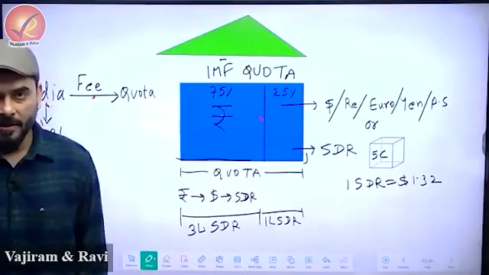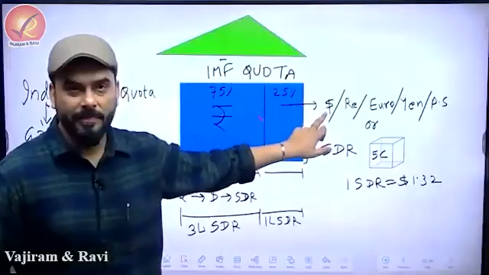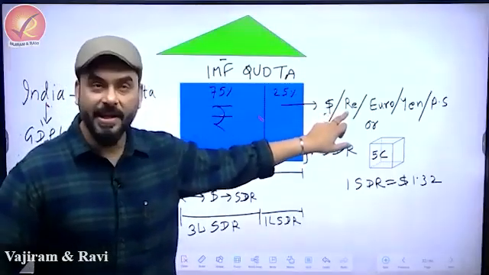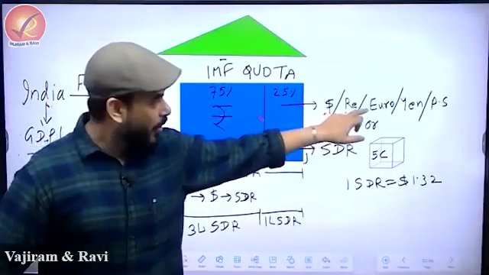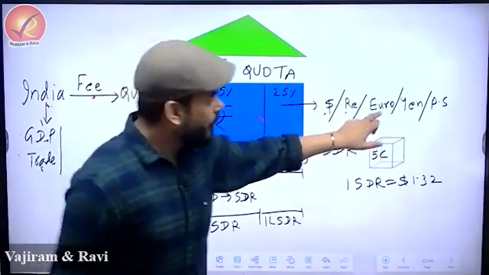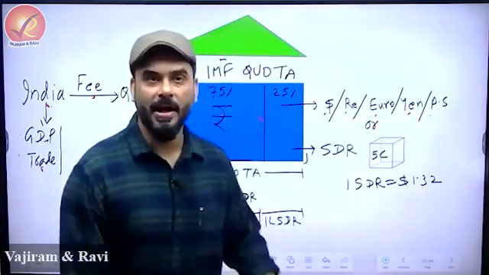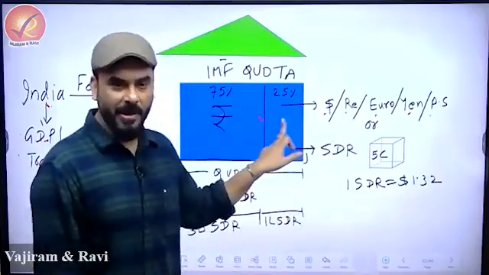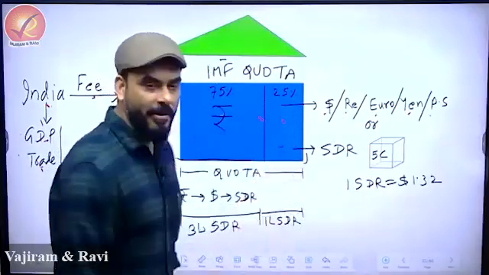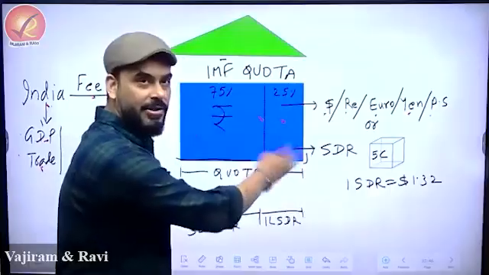25% part, you either put dollar, or you put Chinese currency renminbi, or you put euro, or you put Japanese currency yen, or the British currency pound sterling. Either of these you can put in this box. Malav, you can fill dollar, or you can fill pound sterling.